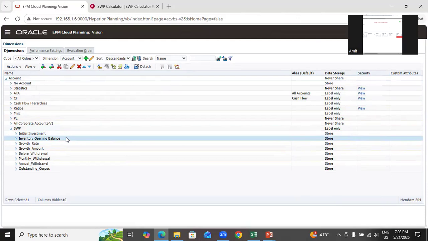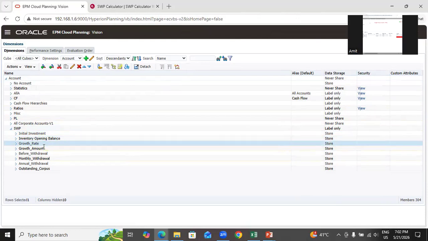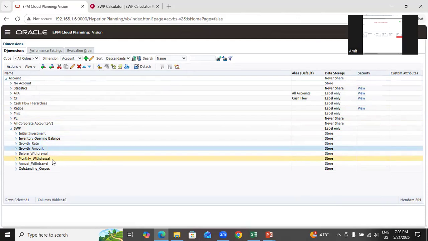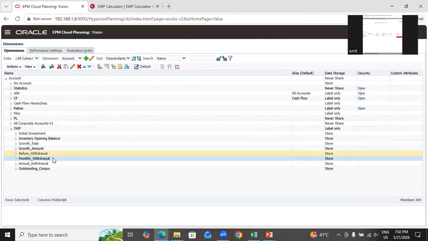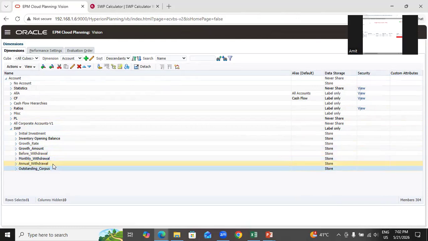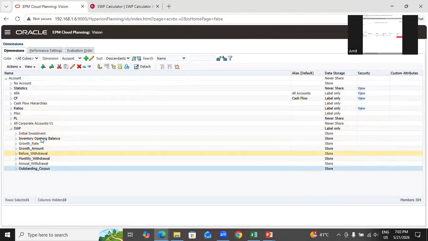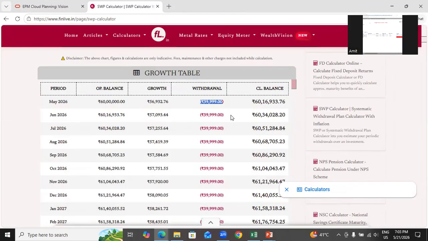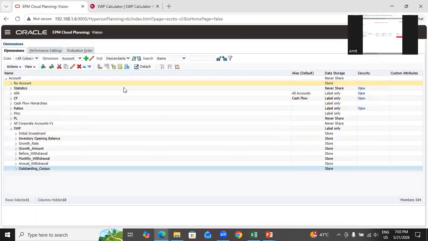Initial investment, my opening inventory, opening balance, growth rate, before withdrawal, after withdrawal, monthly withdrawal, annual withdrawal, outstanding corpus, right? All the members which I showed you in the Excel sheet, or what you see over here in my requirement sheet, the same I created over here. Okay. Now, how do I write the rule?